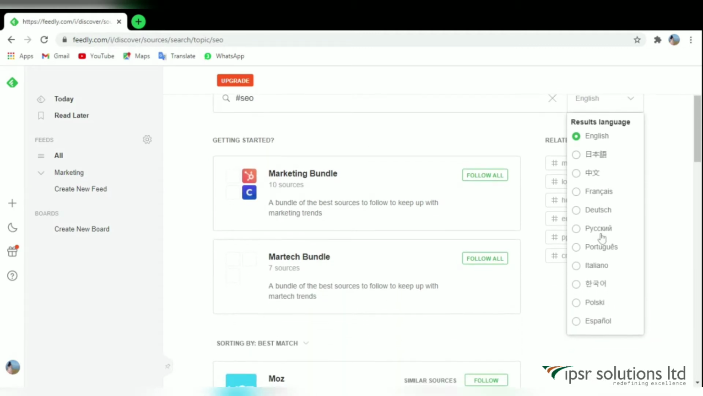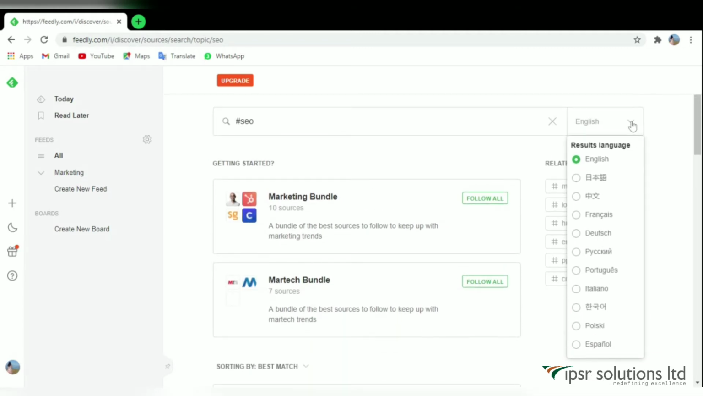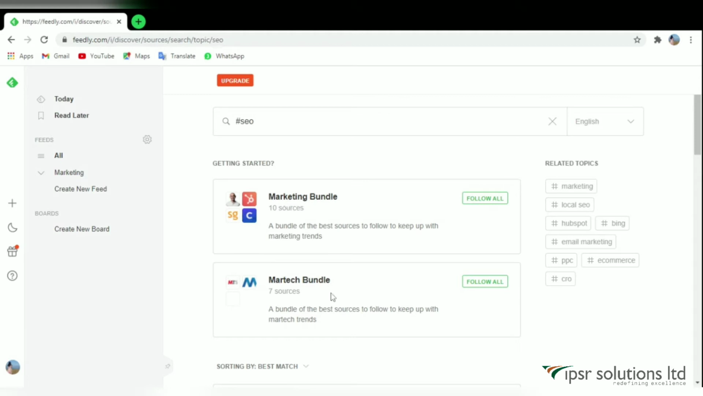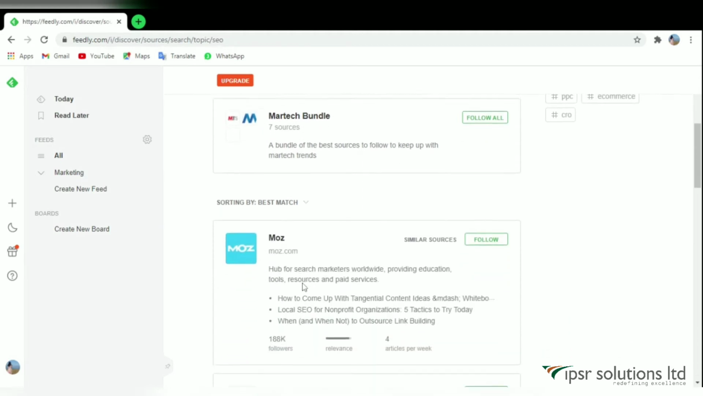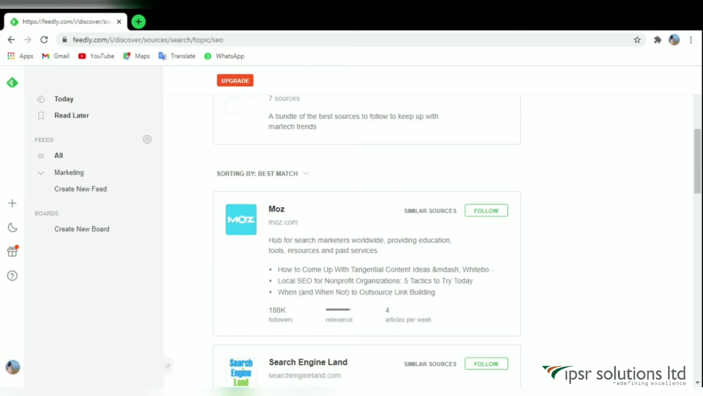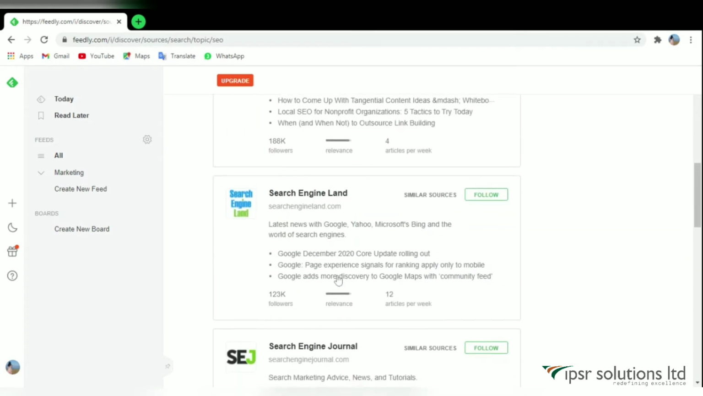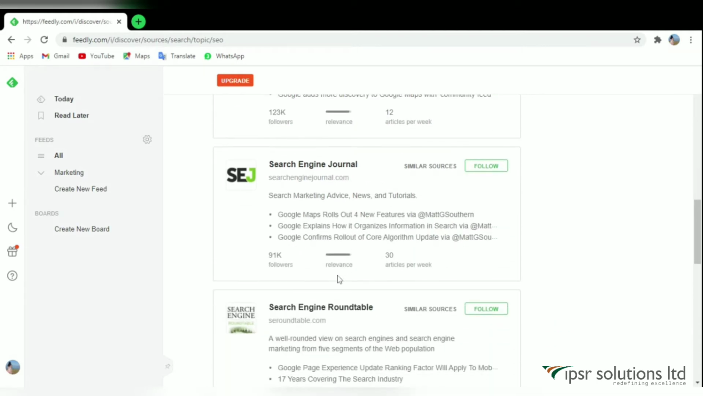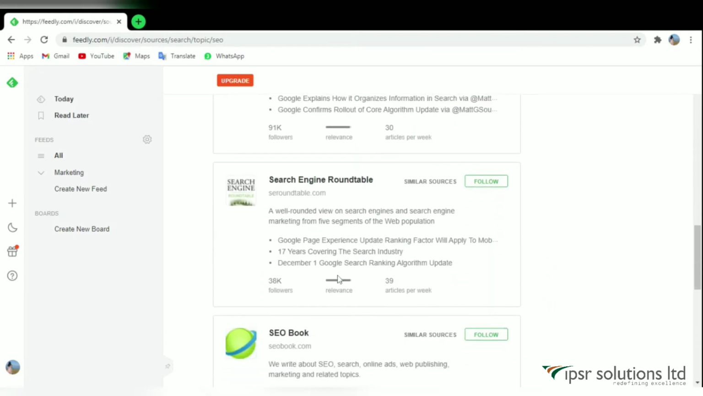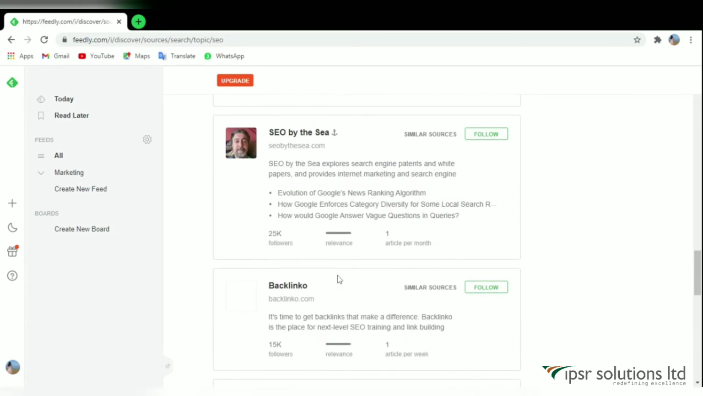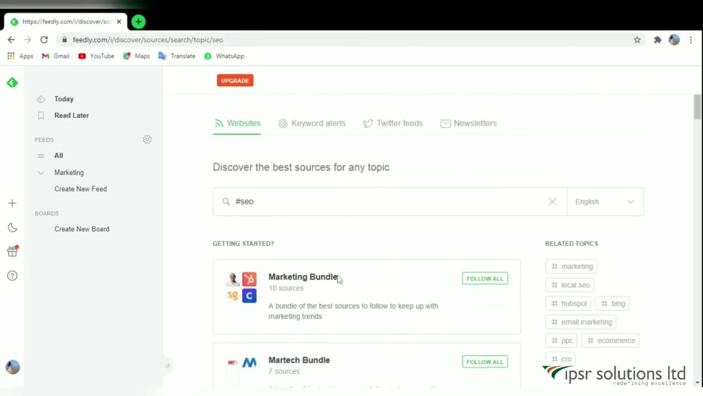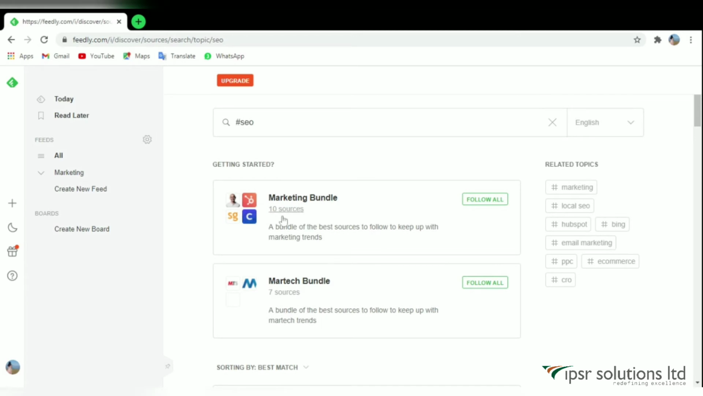Here we are selecting the language. Then we can select a topic of interest to read by clicking the follow button near the searched article title. This is our follow button.